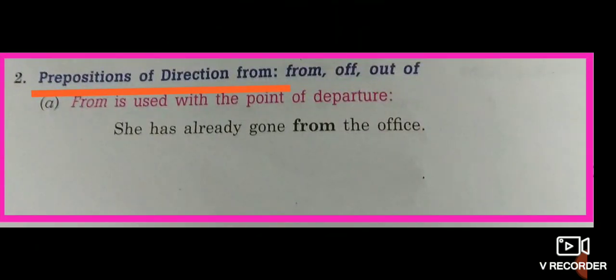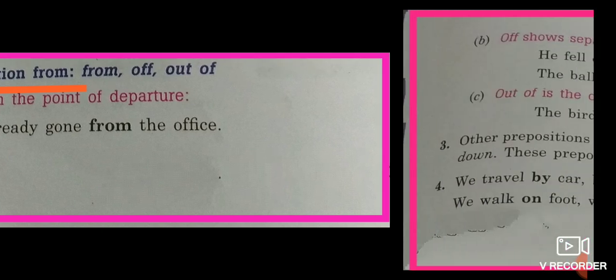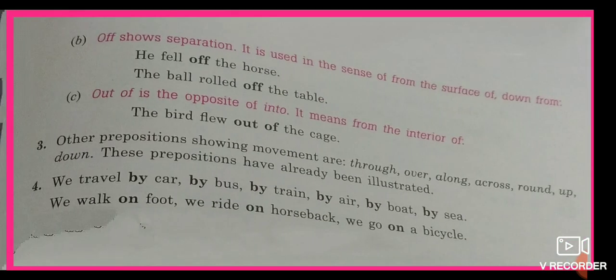Now prepositions of direction from: from, off and out of. From is used with a point of departure, like she has already gone from the office. Off shows separation, like he fell off the horse, in the sense of from the surface of or down from.